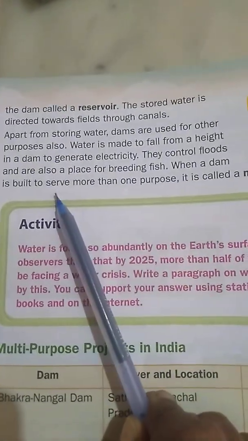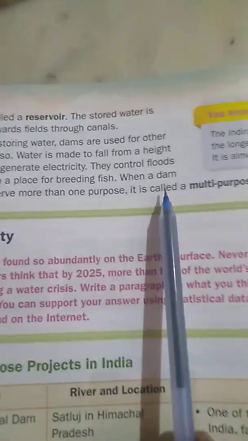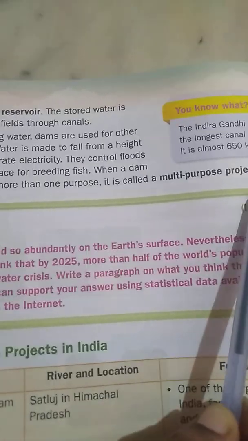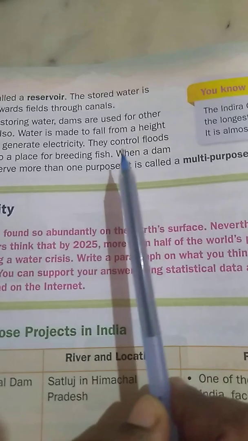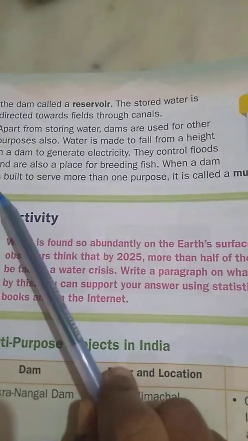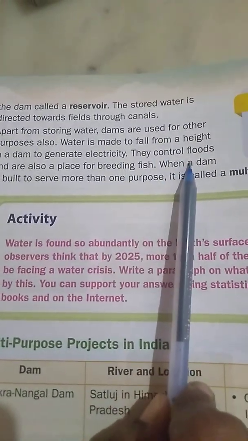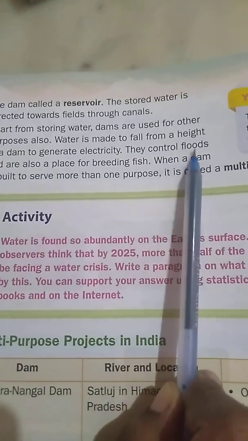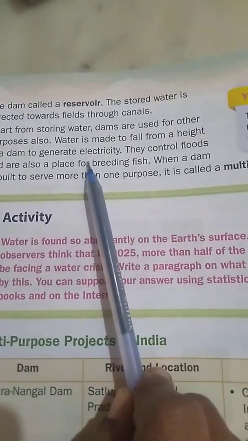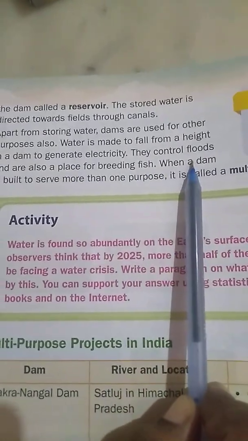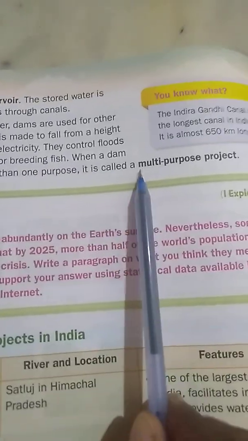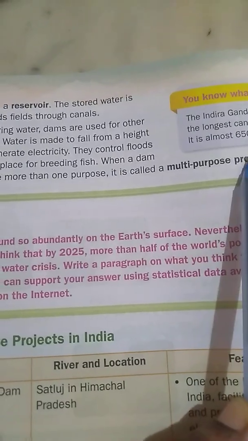When a dam is built to serve more than one purpose, it is called a multi-purpose project. What is meant by multi-purpose project? These dams play multiple roles: they control floods, they generate electricity and they are useful for breeding fish. So these dams are known as multi-purpose projects.